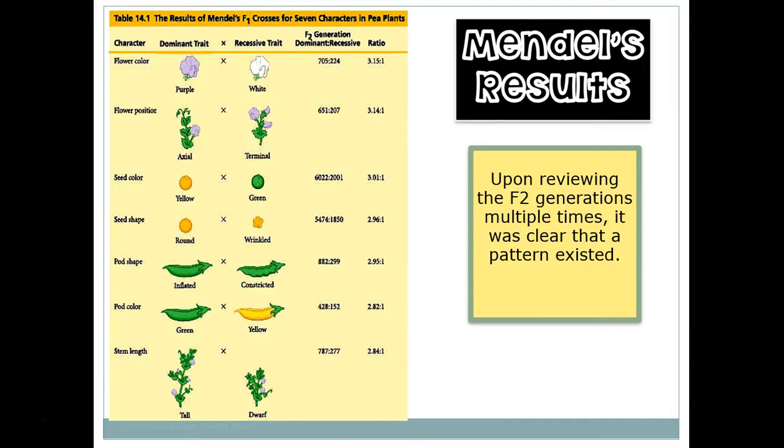In fact, this 3-to-1 ratio wasn't just for the one trait of violet and white flowers. Here's all the different things that he looked at: flower color, flower position, seed color, seed shape, all of them. And here are his raw numbers of how many offspring he got that showed each trait. Look at these big numbers, lots of offspring he studied, and in all the cases, the ratio is almost exactly 3-to-1. 3 of one trait to 1 of another trait, all the way down.